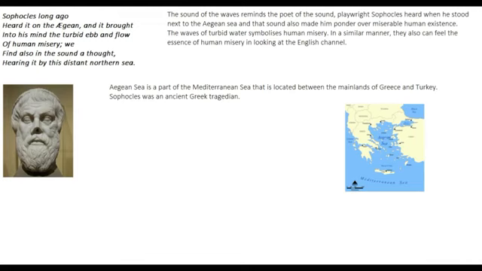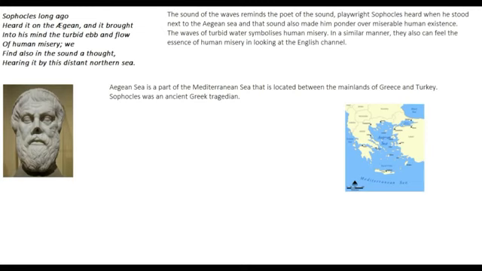Sophocles long ago heard it on the Aegean, and it brought into his mind the turbid ebb and flow of human misery. Okay, so turbid means something which is unclear. Ebb and flow of human misery means to say that the sound of the Aegean Sea reminded Sophocles of human misery. That is, he also felt sad on listening to the sound of the Aegean Sea, and that is why perhaps he became such a good tragedian. He mastered writing tragedies because perhaps he understood that human life is miserable, just like the poet does now.